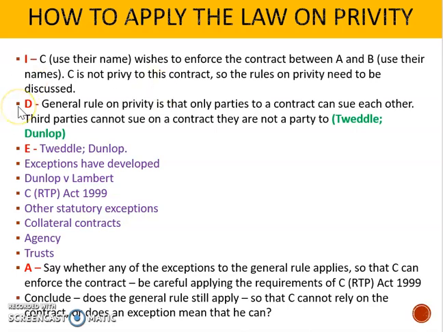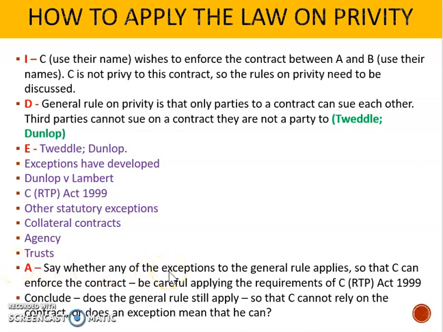You then define what privity is. So it's the rule that only parties to a contract can sue each other, Tweddle and Dunlop. And then we explain all of privity using our cases. So you're basically writing out your summary sheet, but in full sentences. And then we apply the law.